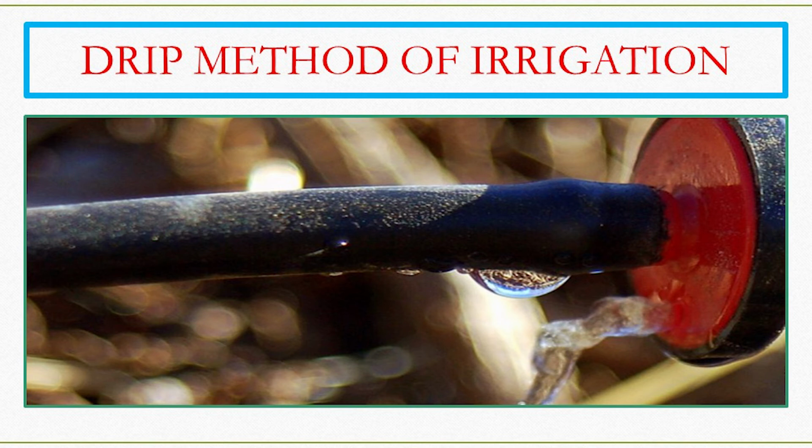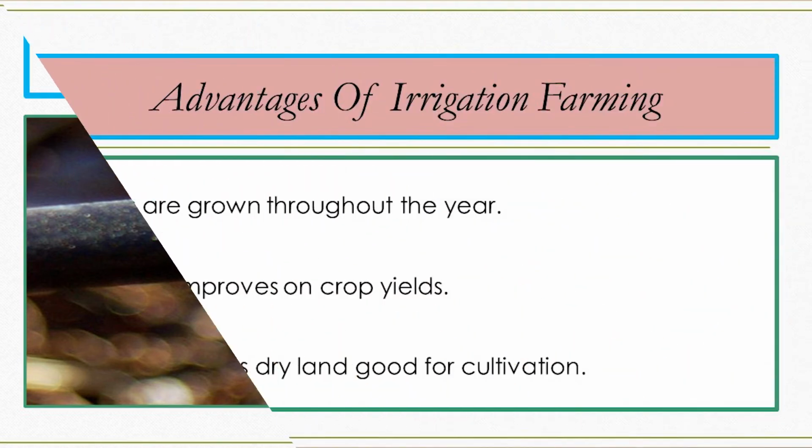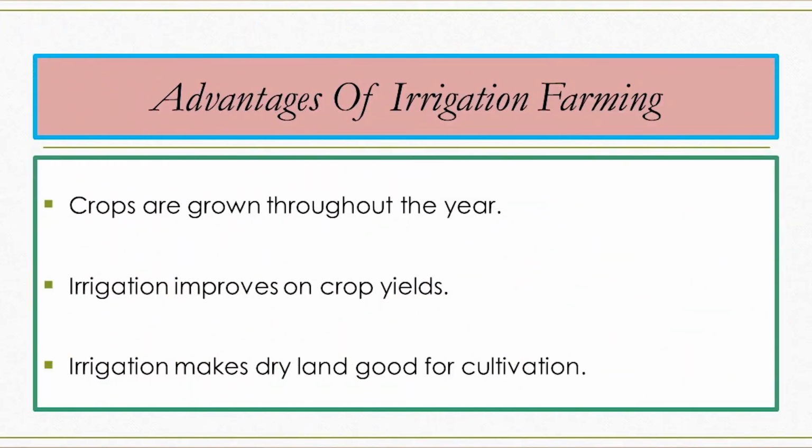When we continue, we look at the advantages of this. It is the same that crops are grown throughout the year. Irrigation improves upon the yields. Then irrigation may make the dry land into arable land for cultivation. Then we have two types of irrigation. The other ones were methods, these are types of irrigation.